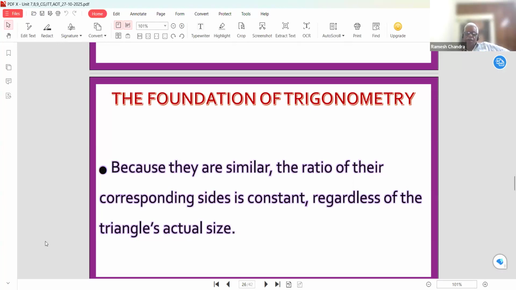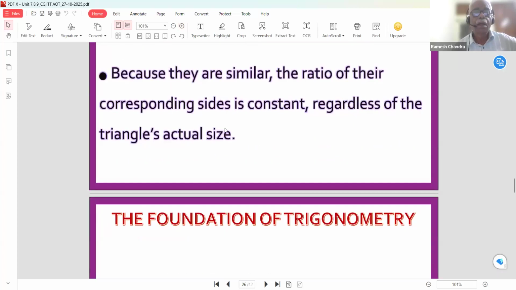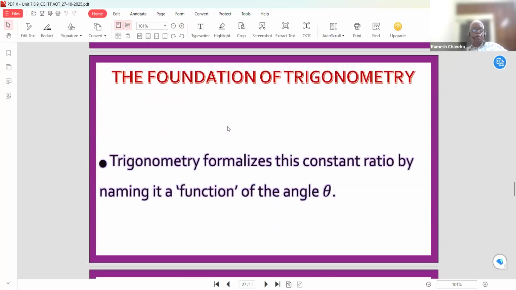That proportion is known as the ratio. Trigonometry formalizes this constant ratio by naming it a trigonometrical ratio.